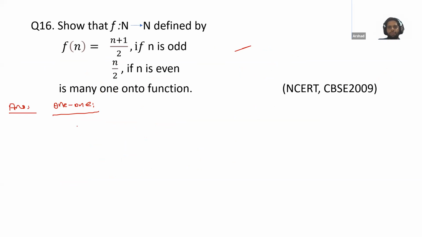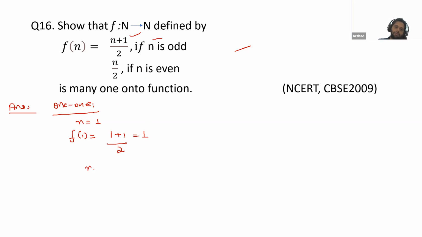So to show that this is many-one or not one-one, we will give an example with two values which have the same image. For example, if we write n = 1, then what will be the answer? f(1) is equal to what? Here, if n is odd, then use this one. So we write (1+1)/2, which gives us 1.